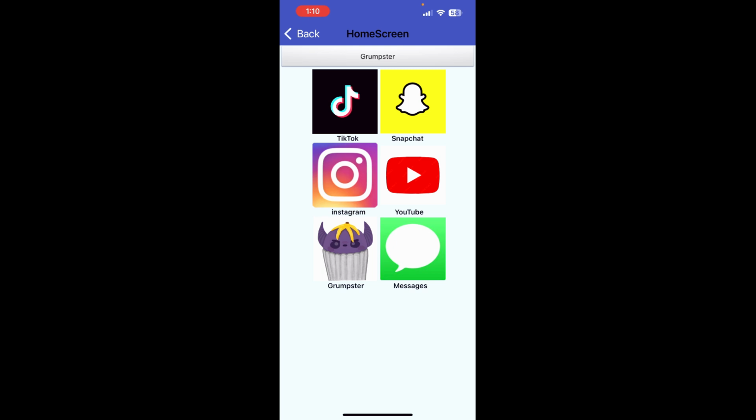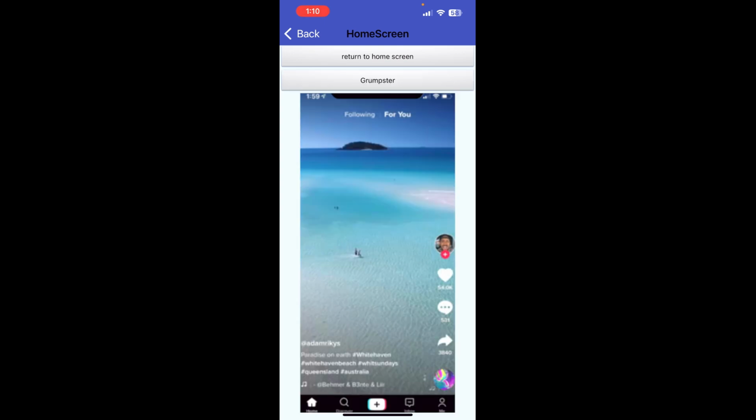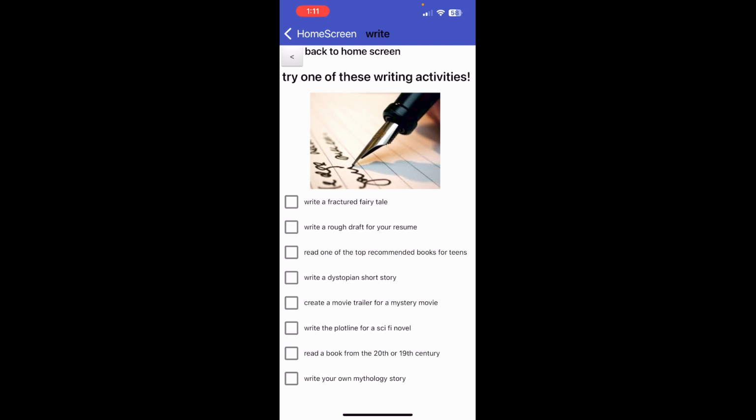When you click here, you are presented with a pseudo home screen. This screen has 4 recreational screen time apps: TikTok, Snapchat, Instagram, and YouTube, 1 non-recreational app that is necessary for day-to-day life, messages, and our app Ungrumpify. If you click on one of the recreational apps, then after being on the app for a long enough period of time, Ungrumpify will show you a notification.